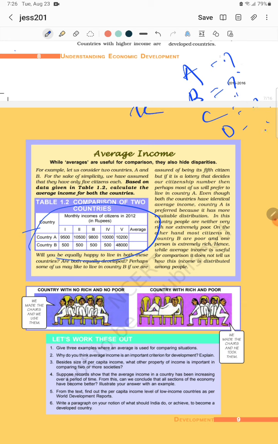What is the amount? Suppose X, by adding these 4 divided by the total number of population, 4. So you have to write what is the amount, that is the average income. Next, the third type of calculation: they will give A's income is this much, B's income is this much, D's income is this much, and the total average income is this much. Then what is C's income? Like that they will ask.